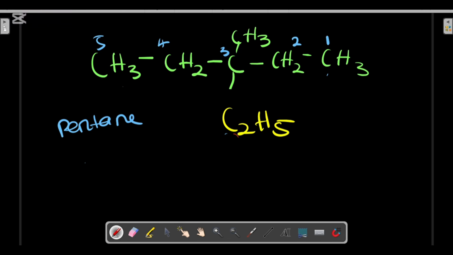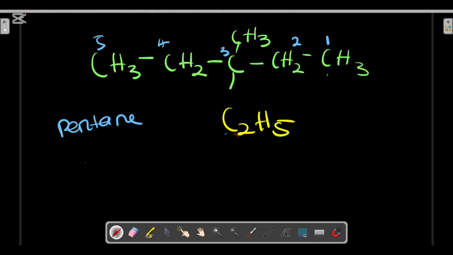Why are we indicating the number where ethyl is located? Because if you ask me to draw ethyl methyl pentane, I can easily draw it for you, but it will not be arranged like this one. If you just write ethyl methyl, you are wrong, because you didn't indicate the particular carbon in the parent chain in which these substituents are.